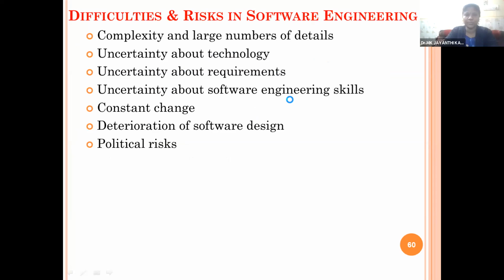And software engineering skills: if the programmer or the developer does not have enough skills, then the product will not be up to the standard. And constant change: if you are changing the functions or variables, or the software or hardware configuration, or the platform, then we cannot expect good quality software.